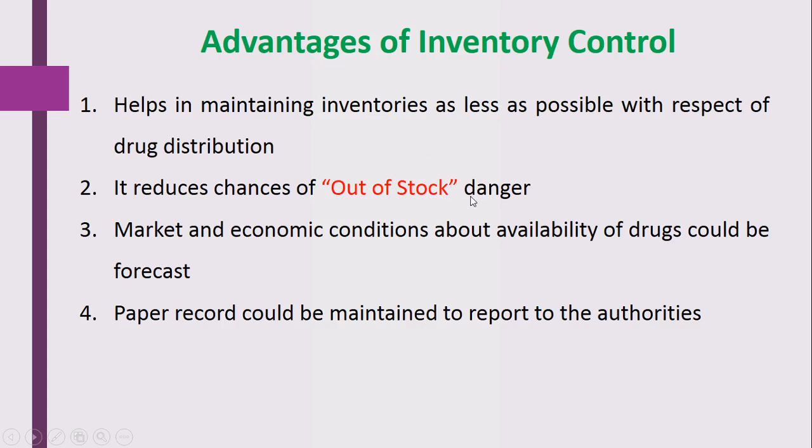By using inventory control, out of stock situations will be reduced, and it also helps to know the market and economic conditions about the availability of a drug, and a paper record can be maintained to report to the higher authorities. So these are the advantages of inventory control.